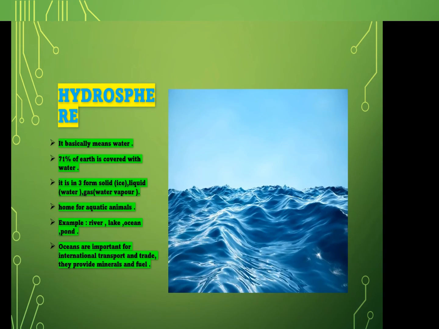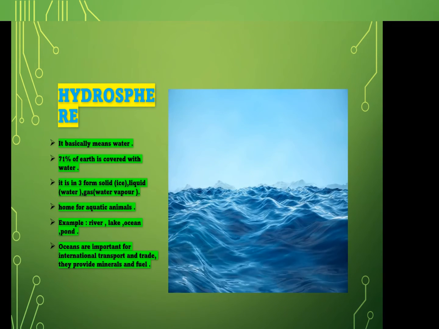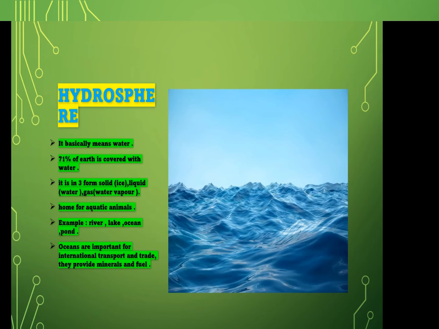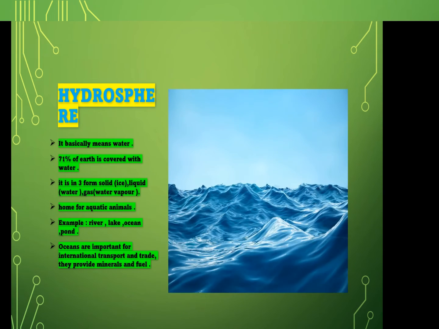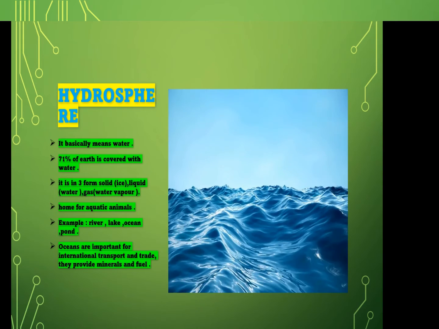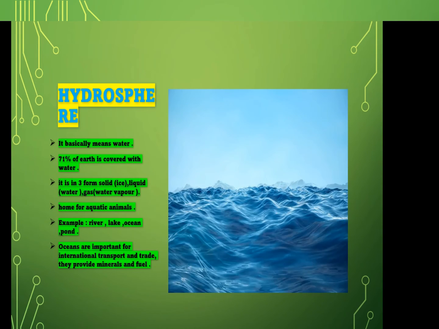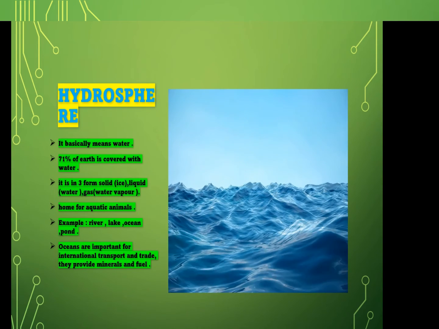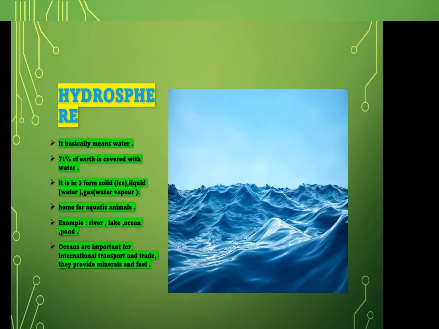So, hydrosphere means water. It can exist in many forms. Many means only three forms: solid, ice; liquid, water; gas, water vapor. As well as it is home for aquatic animals also. Now we will learn about the atmosphere.